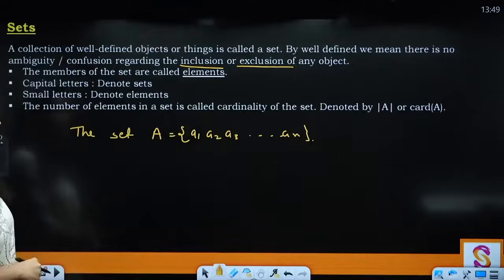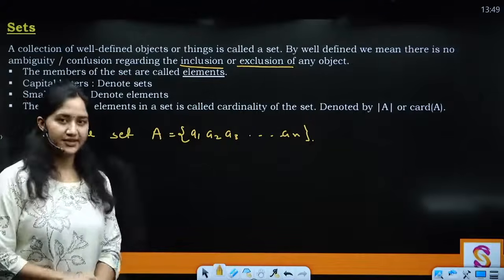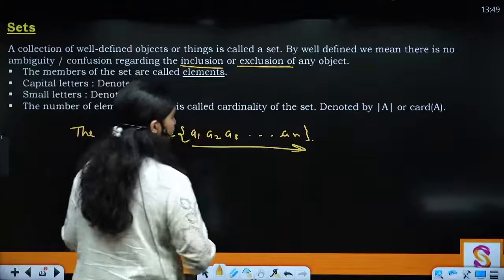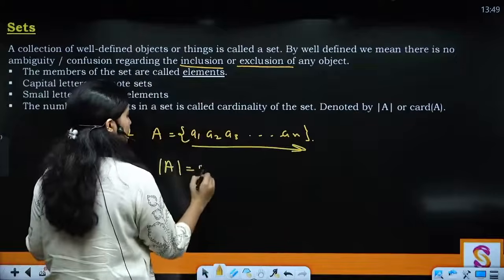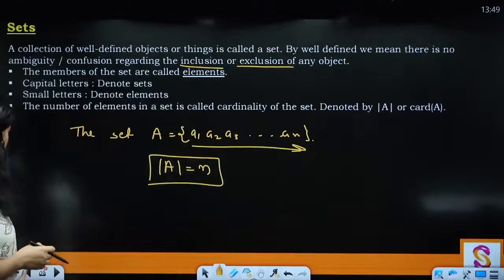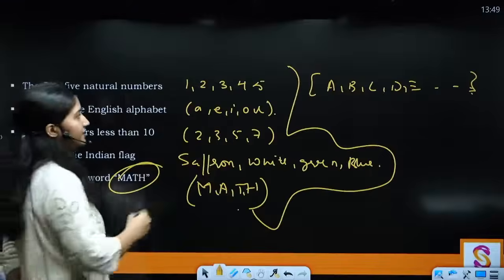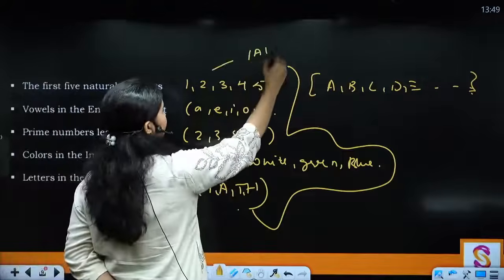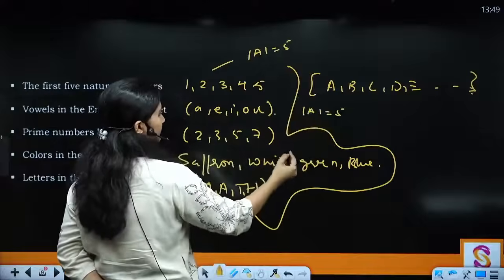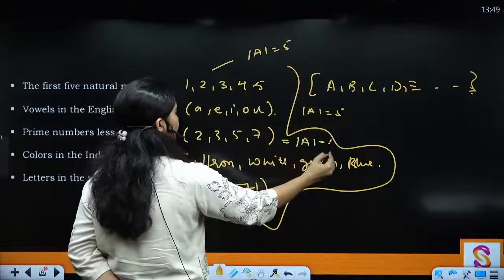Then the number of elements in a set is known as the cardinality of the set, right? Cardinality मतलब कितने elements हैं यहाँ पे. That means cardinality of A equals n here. There are n elements. If you see here, what is the cardinality of this set? This is 5, this is again 5, this is 4, right?